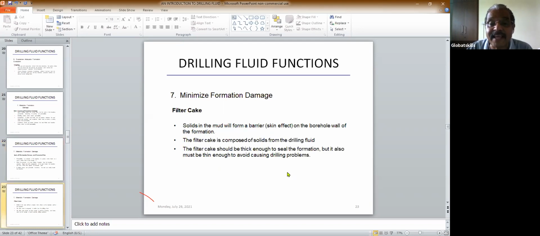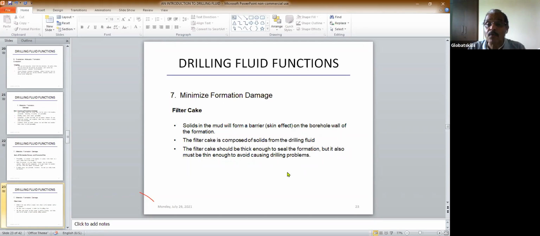Then the filter cake is also responsible. What is a filter cake? Again, that's a new thing. Filter cake is nothing but this: when you drill a hole, you are using a drilling fluid that contains bentonite and some other solids. Because of the pressure, the fluid goes into the formation and it forms a cake on the side of the wall. That is called the filter cake, because the cake is formed by the process of filtration.